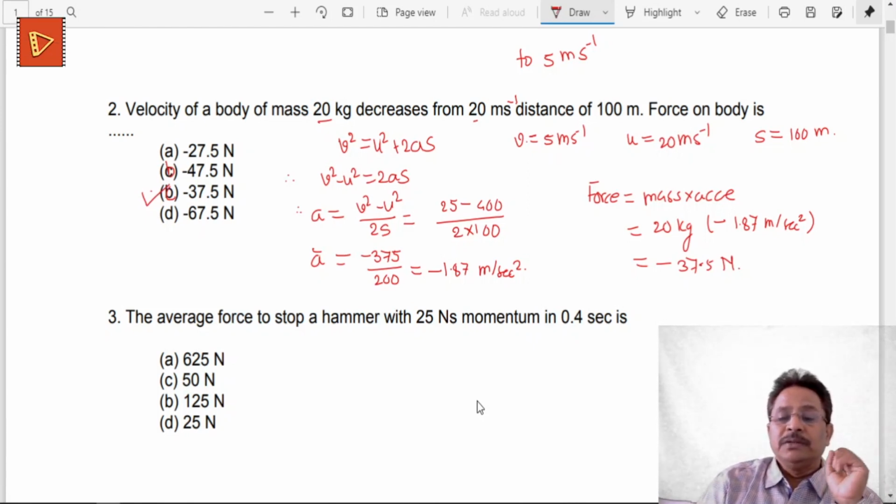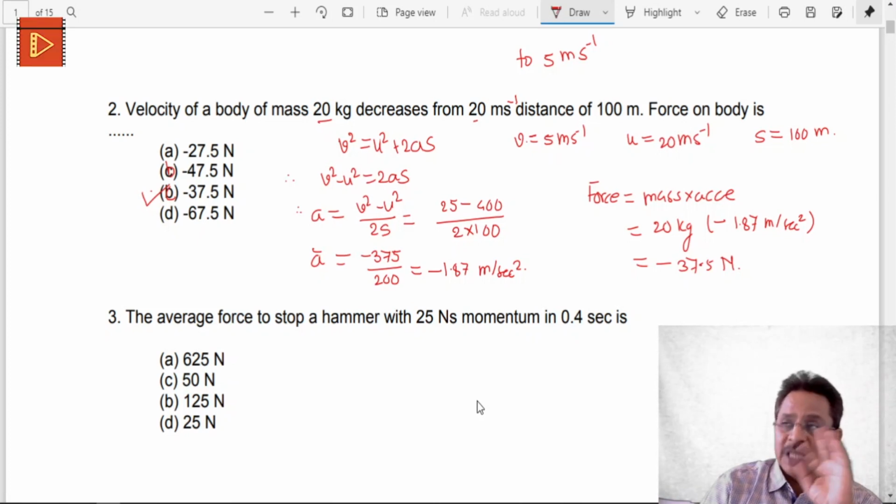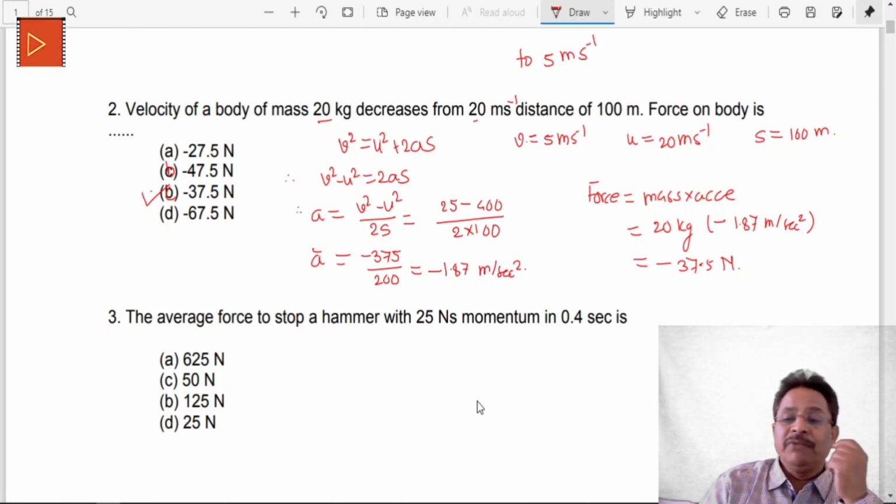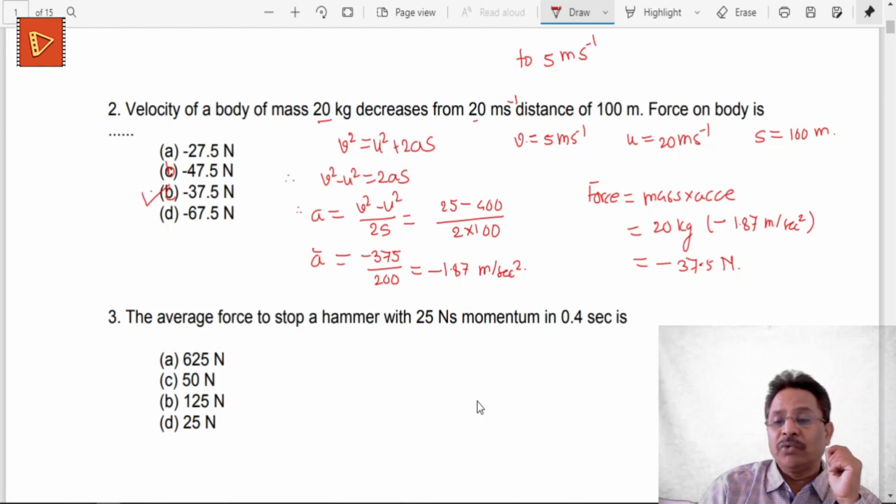So note that this is an example or the problem of deceleration, where an object of certain mass, 20 kilogram, reduces its speed from 20 meters per second to 5 meters per second, and the time is not given, but the distance for this much reduction of velocity has been given to be 100 meters. On the basis of this information, using this third kinematic equation, v square is equal to u square plus twice as, where v is equal to 5 meters per second, u is equal to 20 meters per second, and s is 100 meters. Using this information, we calculate a is equal to minus 1.87 meters per second square.